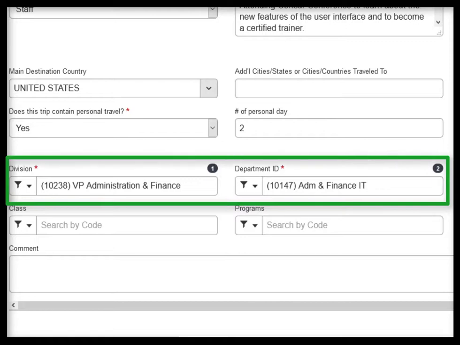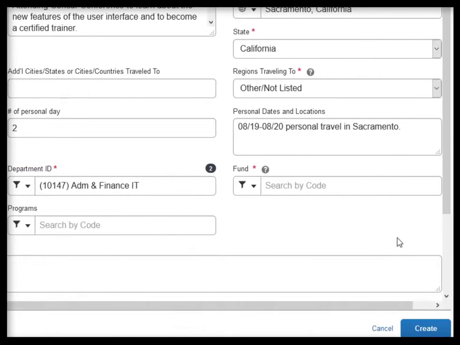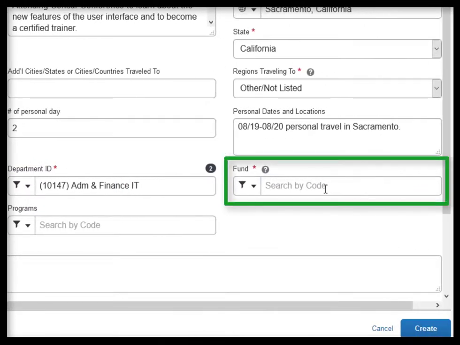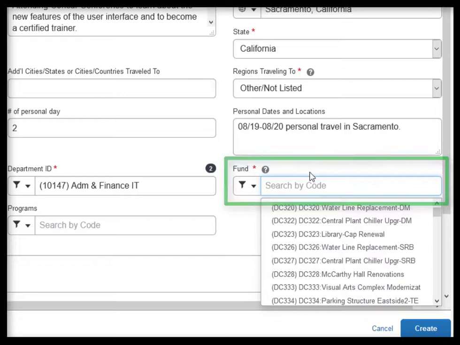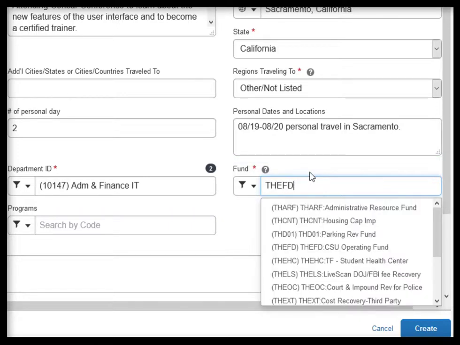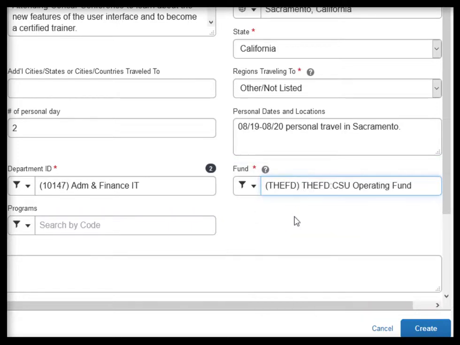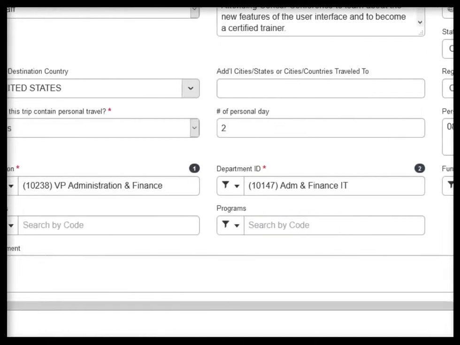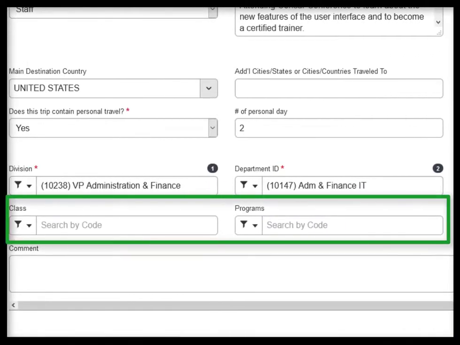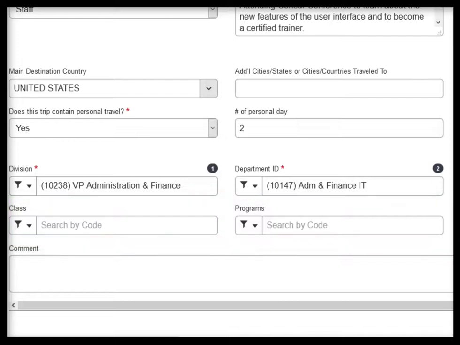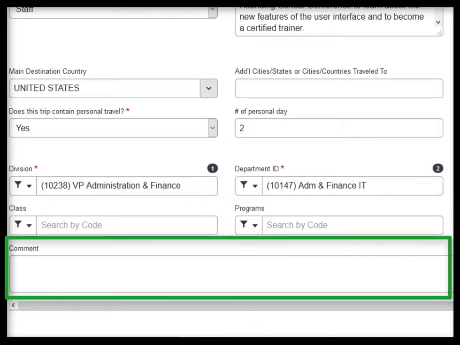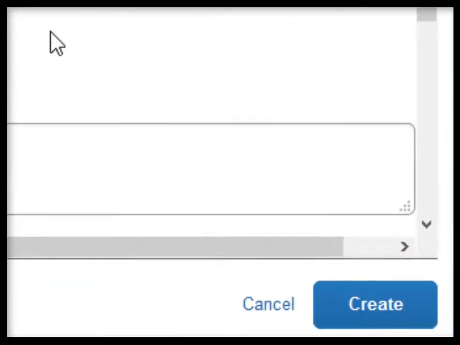Division and department ID will automatically be filled out based on the division and department you report to. For the fund field, you will need to type in the fund that you will be using. If you are unsure of the fund, talk to your budget coordinator for more information. You can also fill out the class and programs field if needed. Use the comment box to provide any additional information regarding your trip. When you are ready, click on the Create button.